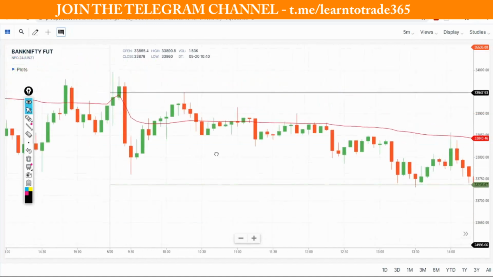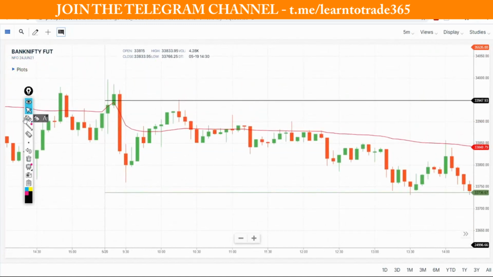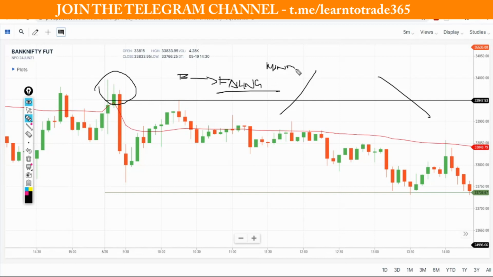Now, the main aim of understanding with the help of the pivot point is not just that pivot point crossing means buy, pivot point crossing down means sell. No, failure. Try to understand, in this case buyers are failing. Failure is the biggest reaction. It can be in your trading career or it can be in your life. When you fail on something, it will impact more on your mindset. I'm speaking on a common human nature: failure impacts the mind more.